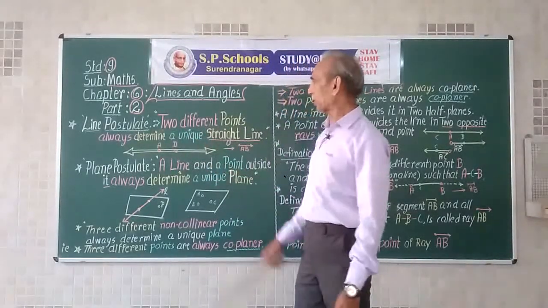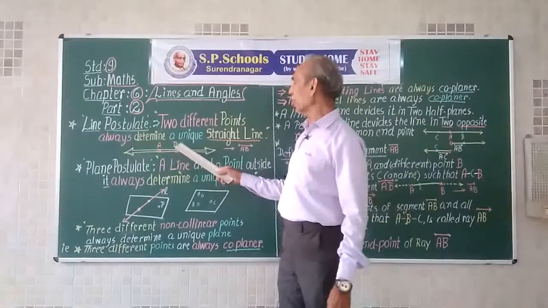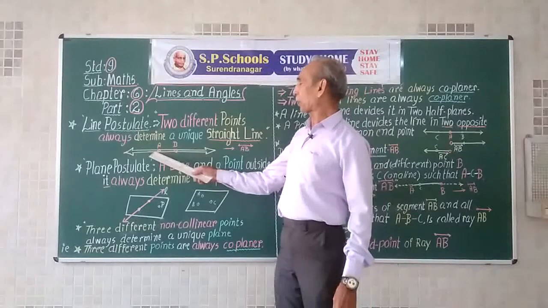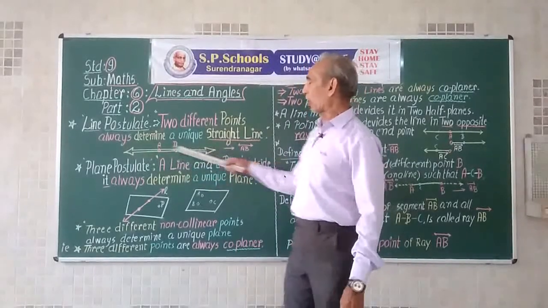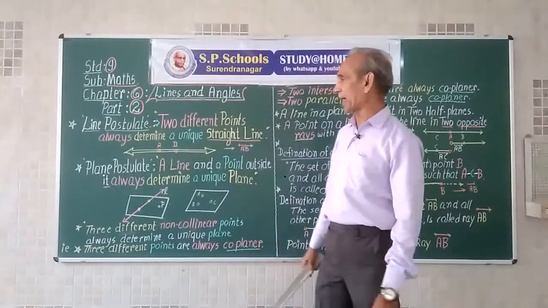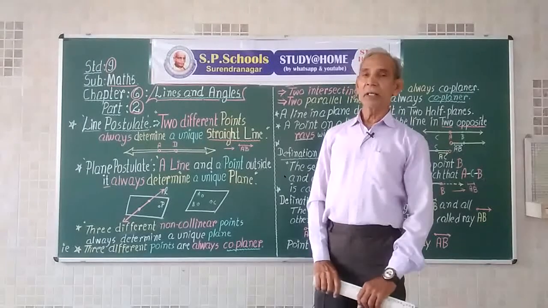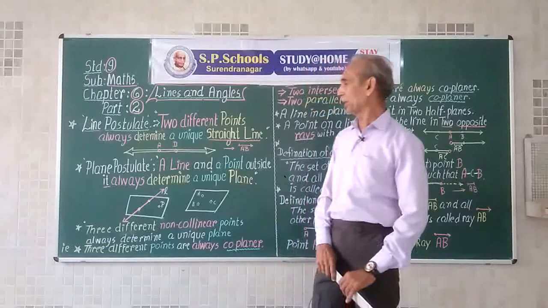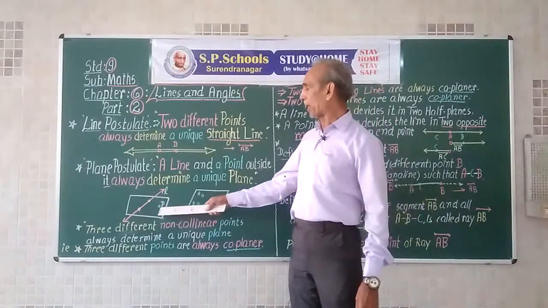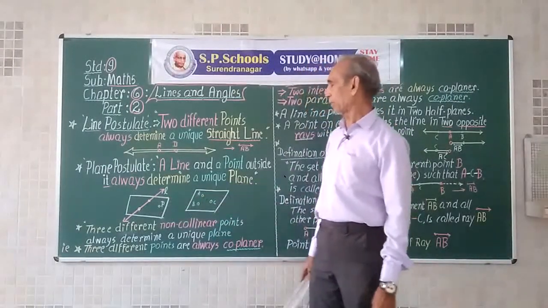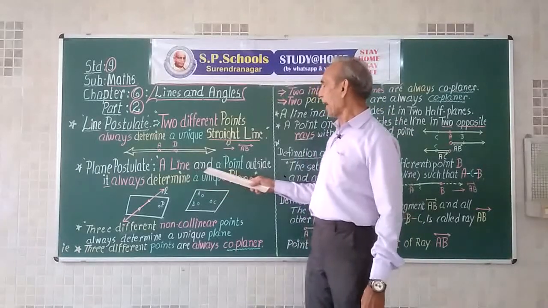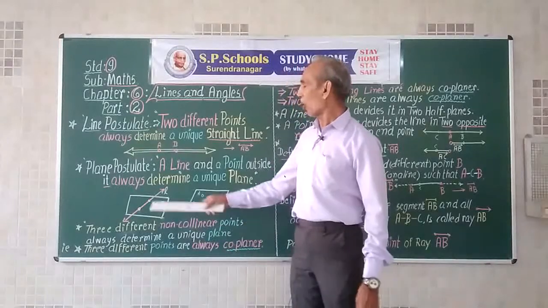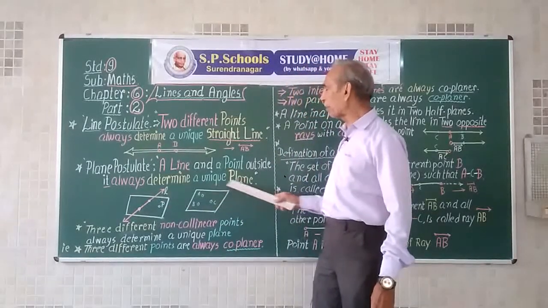Two different points always determine a unique straight line. If there are two different points, there always passes a unique straight line, we learned last time. Now, plane postulate. Suppose there is one point outside the line, then a line and a point outside the line always determine a unique plane.